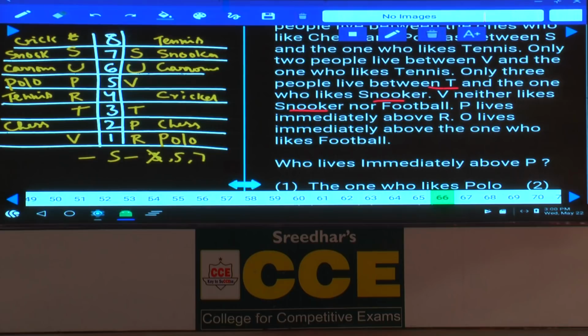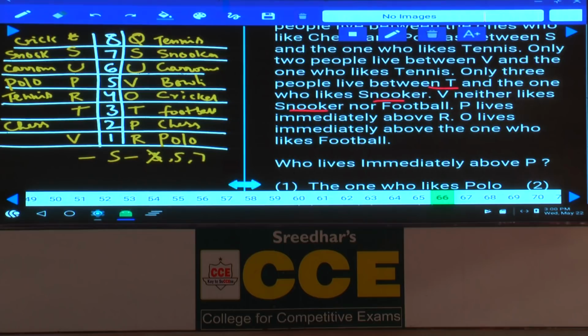And O lives immediately above the one who likes football. As O lives immediately above the one who likes football, O cannot be on the 8th floor, isn't it? Tell me, where should O be? O must be on the 4th floor. If O is on the 4th floor, the one who likes football must be on the 3rd floor. Then, who is the person left over here? Q is the person left over, and so Q must be on the 8th floor. Then, what is the game left over here? Bowling is the game left over. The one who likes bowling must be on the 5th floor.